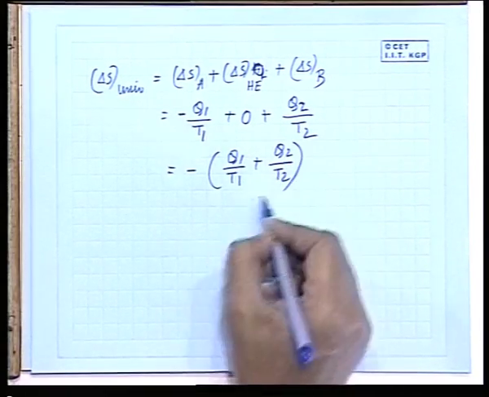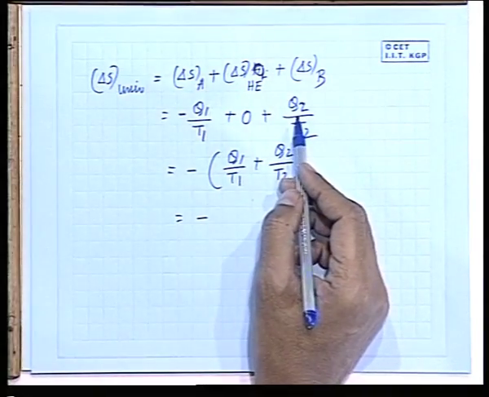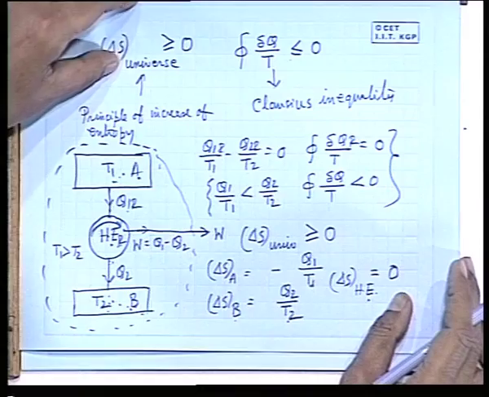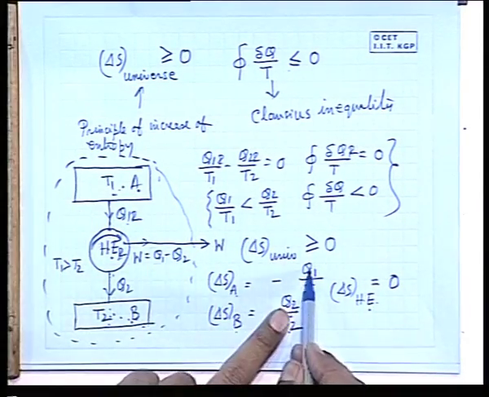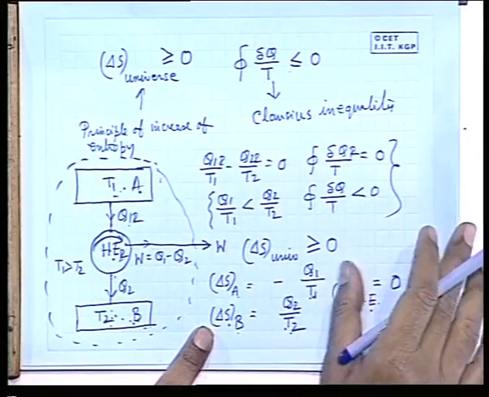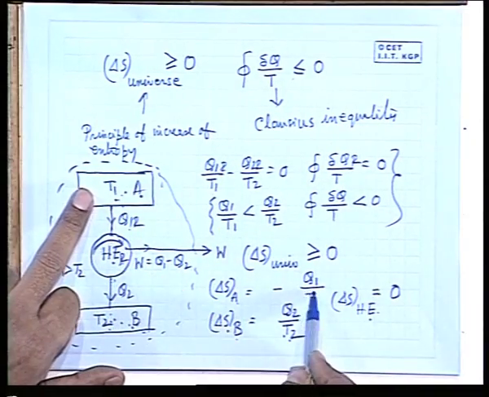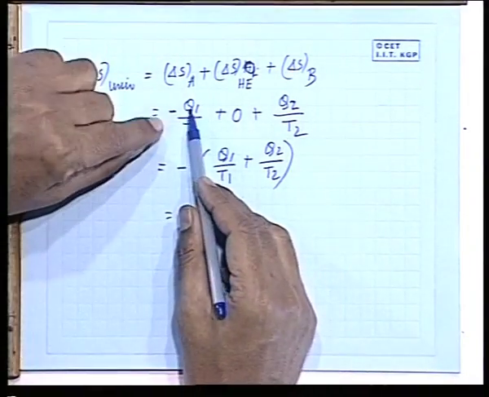What is this? Our very old known thing. Again, we are getting confused. Change of entropy of A is minus Q1 by T1. Change of entropy of B is plus Q2 by T2. Because the entropy of A is decreased, entropy of B is increased. Okay. So, this is all right.